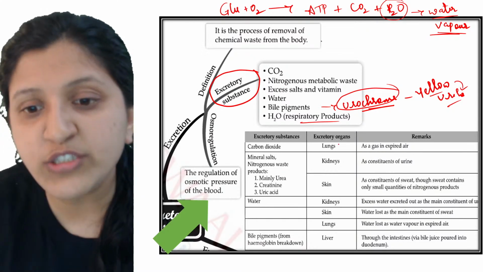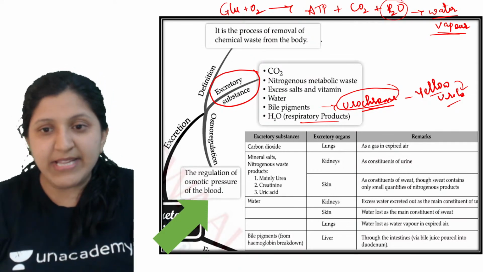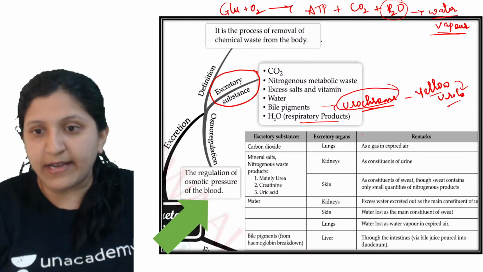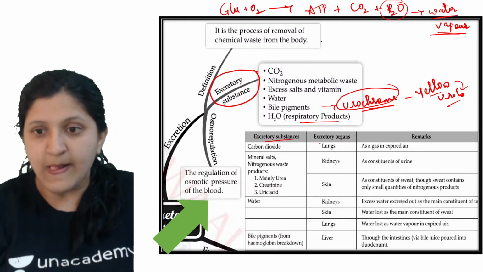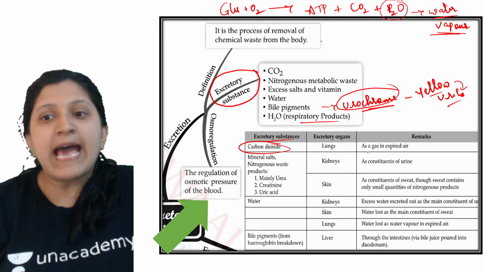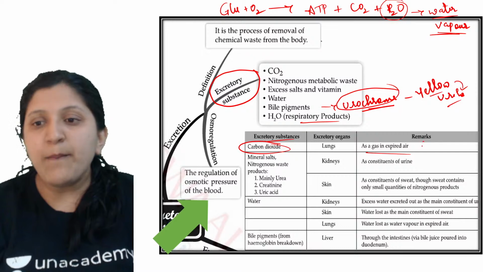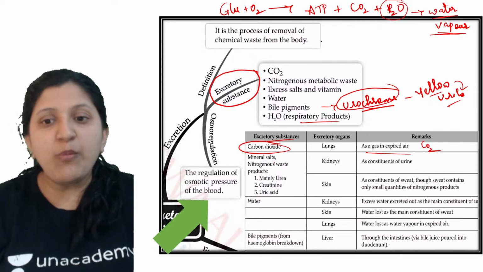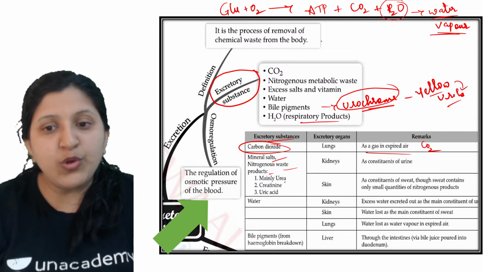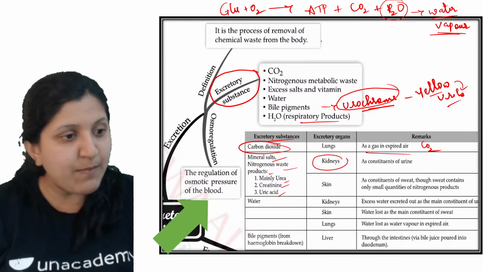Now moving on to the regulation of the osmotic pressure of the blood, all these levels have to be maintained. Before that, let's see some of the excretory organs and the excretory substances. Through the lung it is carbon dioxide that we remove, as a gas that is expired. Expired air will have more carbon dioxide. Now mineral salts or nitrogenous waste products, mainly urea, creatinine and uric acid, can be removed with the help of the kidney.